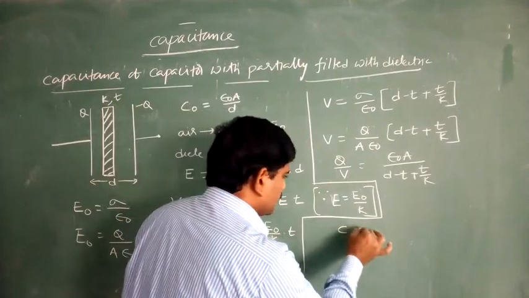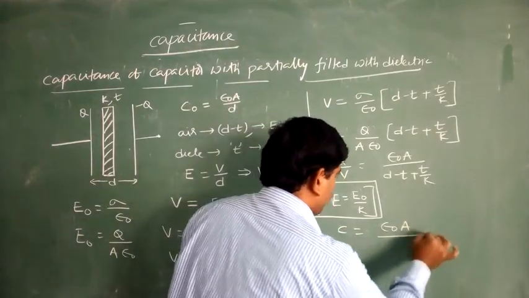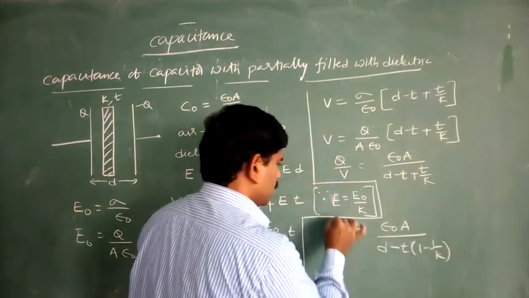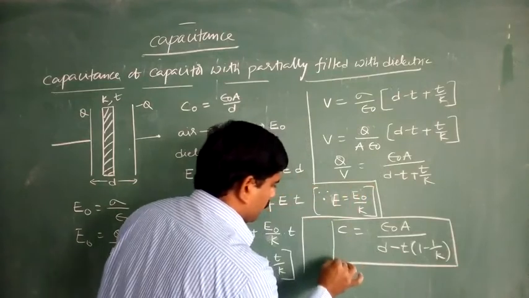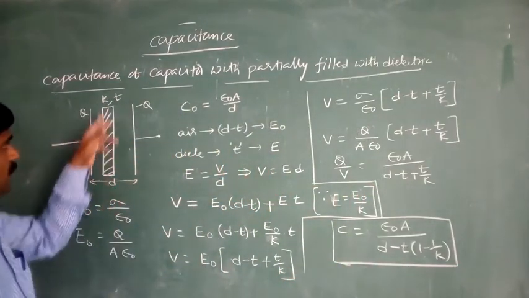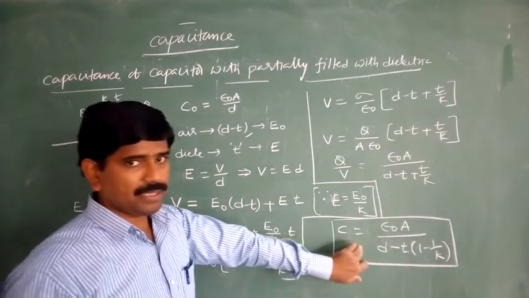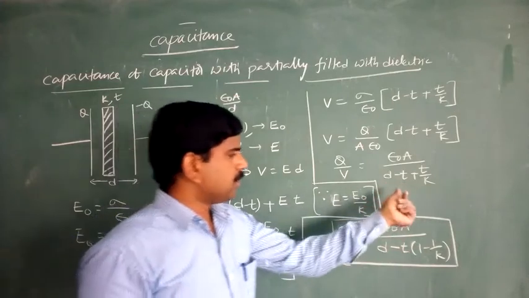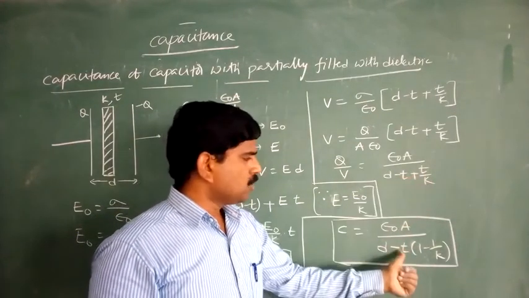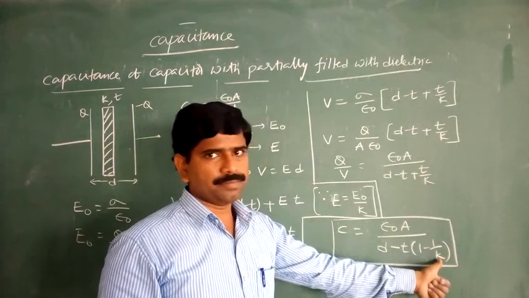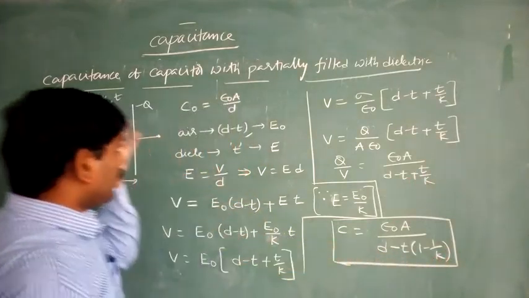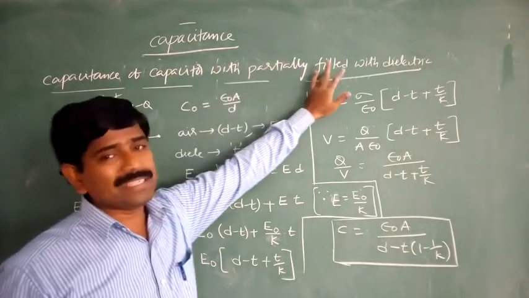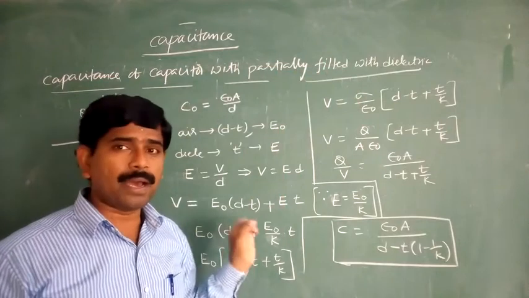So C is equal to epsilon naught A by D minus T into 1 minus 1 by K, taking minus T as common. This is the capacitance of the parallel plate capacitor partially filled with the dielectric.